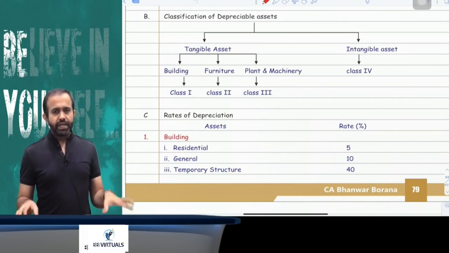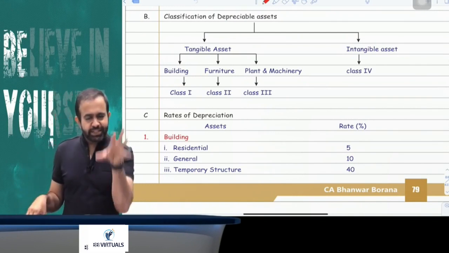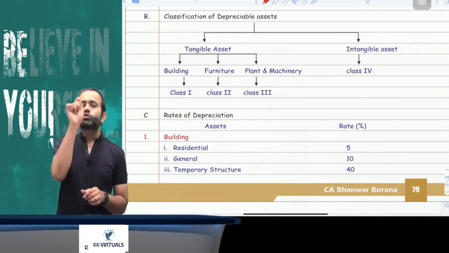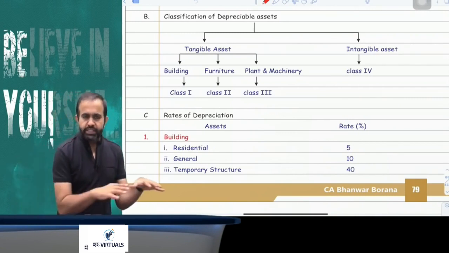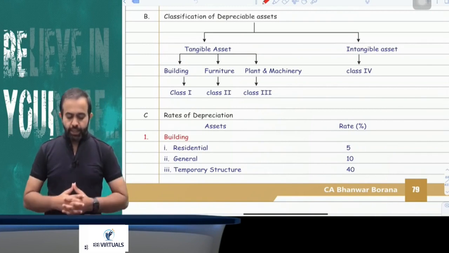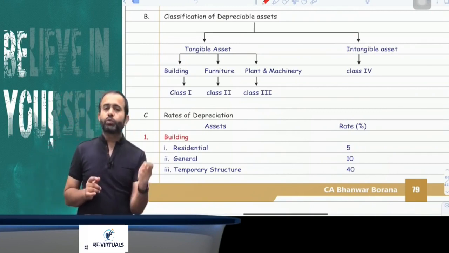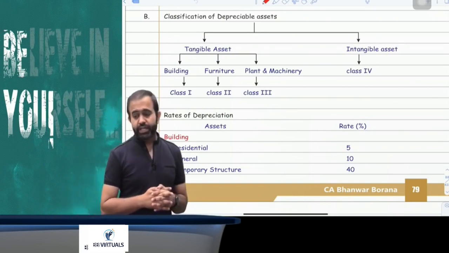Building means any structure that you can call a building. But try to understand, a temple is also included in building. If a road is constructed in the factory, that is also included in building. Furniture includes your electricity fittings. Suppose there are wires or switchboards and all, that is also included in furniture.